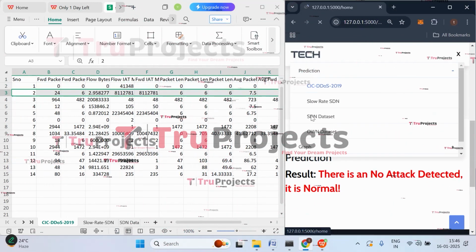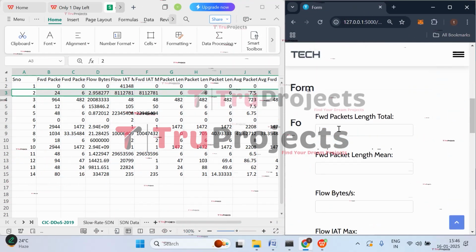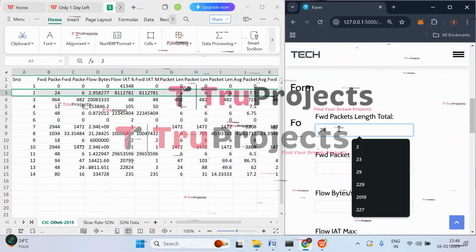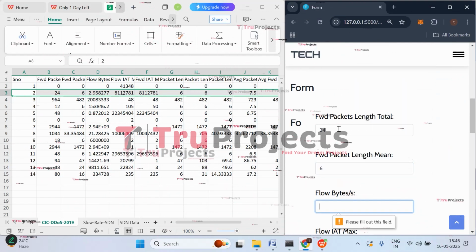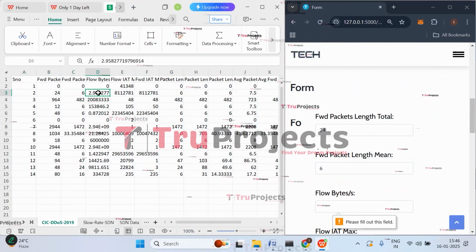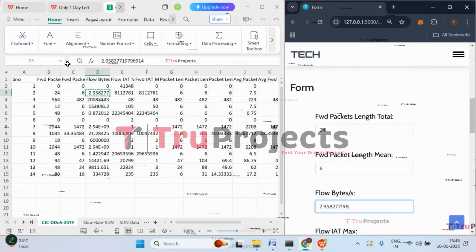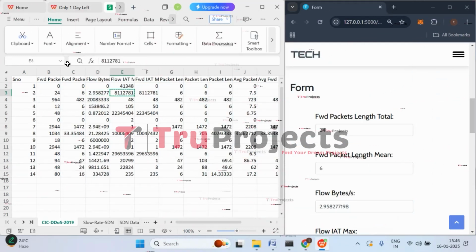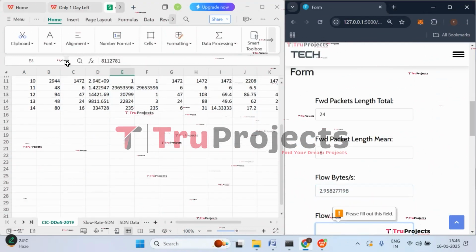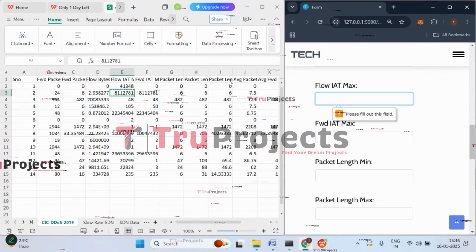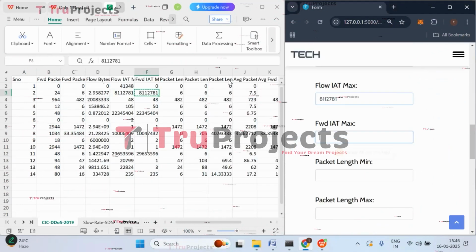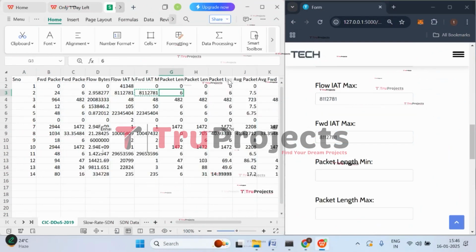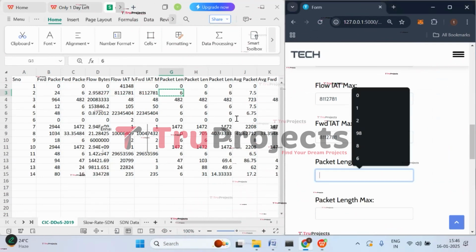So then comes this case. So let's try predicting this case where forward packet length is 24. 6 is the forward packet length mean. And then we have flow bytes, that is 2.9. And then we have flow IAT max, that is 8112781. And then we have IAT max and packet length min is 6.